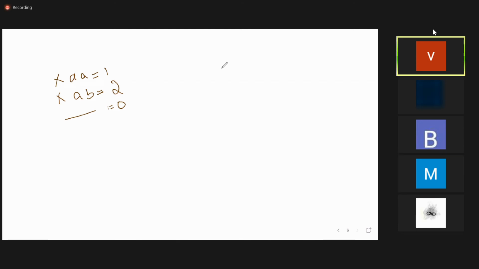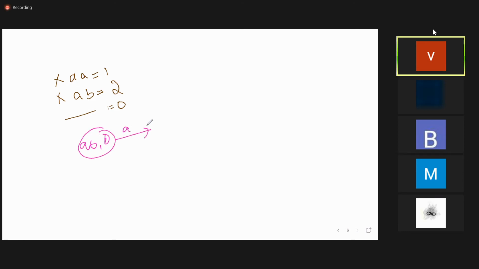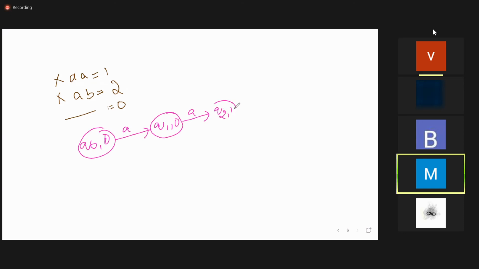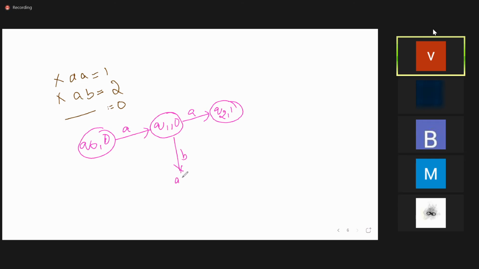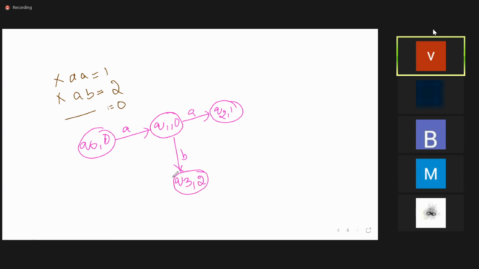Okay. Initially, Q0 is associated with 0. Q0 on A is going to Q1, which is also 0. Q1 on A is going to Q2, comma 1. On B, it goes to Q3, comma 2. Okay, what about the remaining? Remaining all are zeros only. So B is 0. Next, Q1 on A, B, both we have completed.